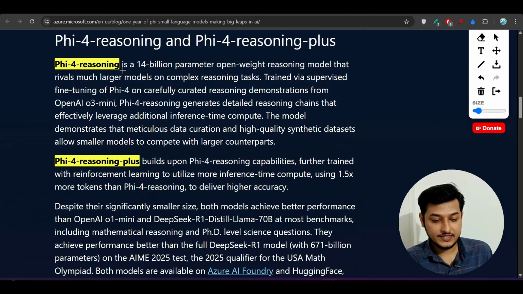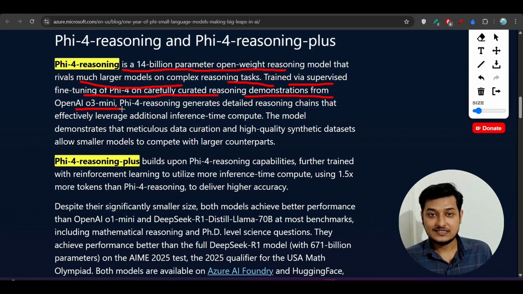Here you see what they have written: Phi-4 reasoning is a 14 billion parameter open weight reasoning model that rivals much larger models on complex reasoning tasks, trained via supervised fine-tuning of Phi-4 on carefully curated reasoning demonstrations from OpenAI O3 Mini. That is why I was saying they have used sample data from OpenAI O3 Mini examples to train this Phi-4 reasoning model. Now you will ask me, what is the advantage of Phi-4 reasoning plus?